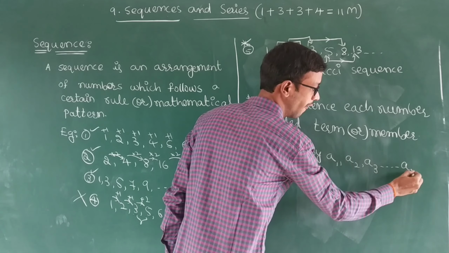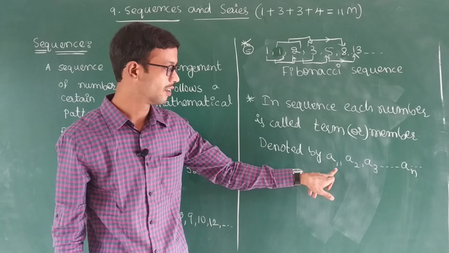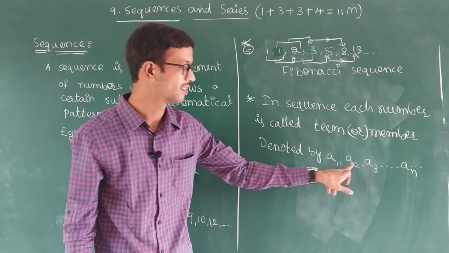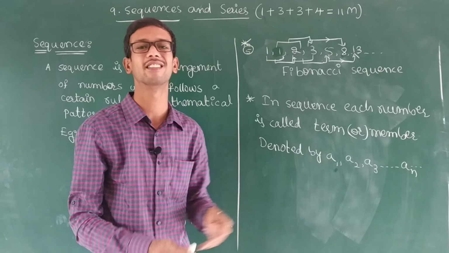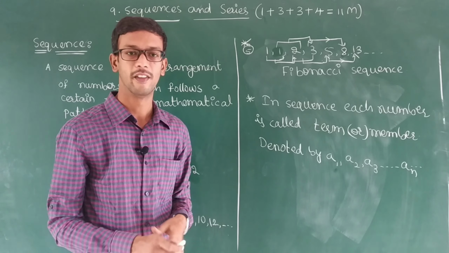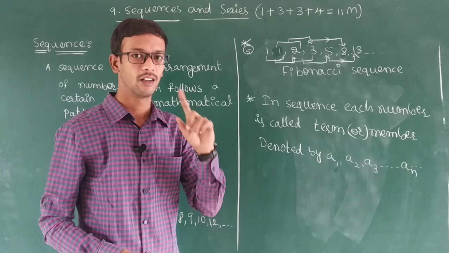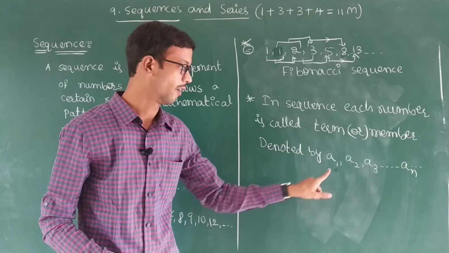So A1 here, subscript, we will call this a subscript. Subscript means if you write on the downside, that is a subscript. If you write upside, power or superscript also you can tell. A1 means in the sequence the first position, second position A2, A3, that is nothing but first term, second term, third term, and nth term.